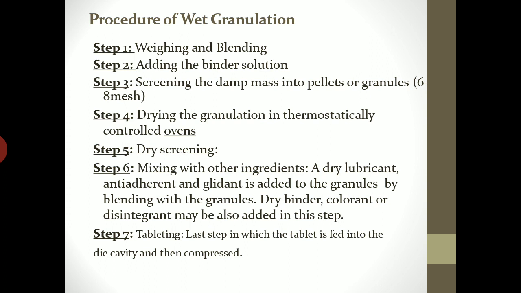Step 6 is mixing with the other ingredients, especially the extragranular material like lubricant, antiadherent, glidant is added to the granules by blending with granules. Here, these materials are never added intragranularly because they may form a coat on the drug and which may then interfere with the dissolution and hence the absorption of the drug.